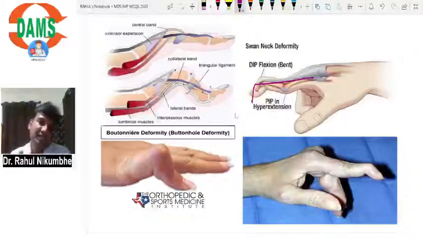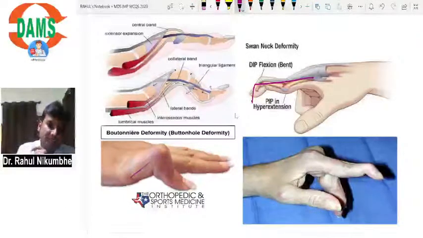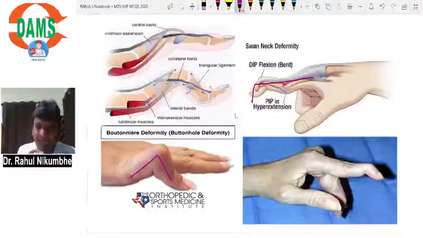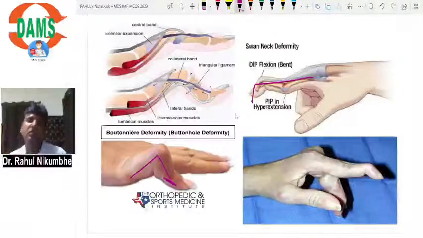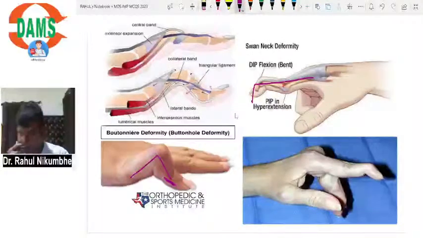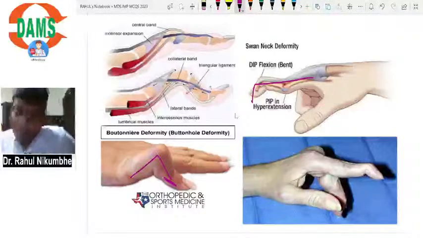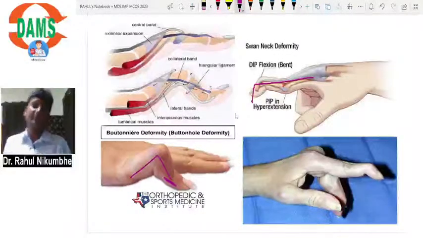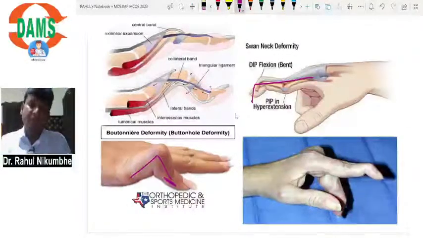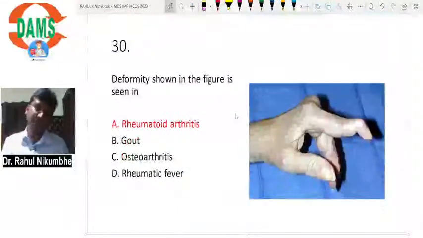Now the opposite can also occur. The opposite is flexion at PIP and extension at DIP. It is called Boutonniere deformity. Okay, so both are seen in rheumatoid arthritis. So the answer is rheumatoid arthritis.